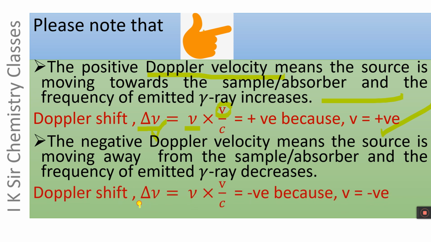Doppler shift delta nu equals the frequency of emitted gamma ray into Doppler velocity by c. If v is negative, then delta nu will be negative and the frequency of gamma ray will decrease.